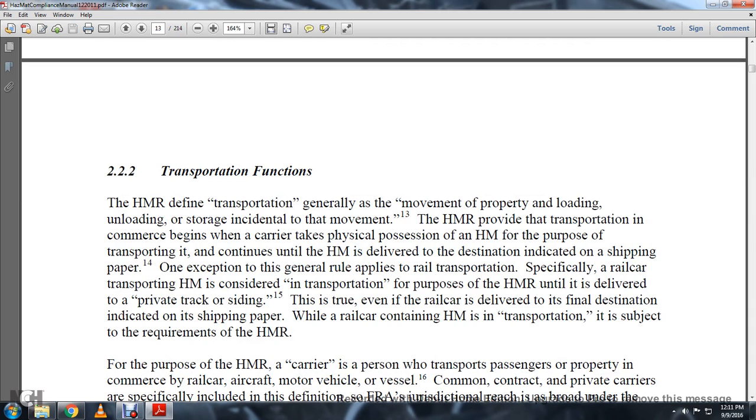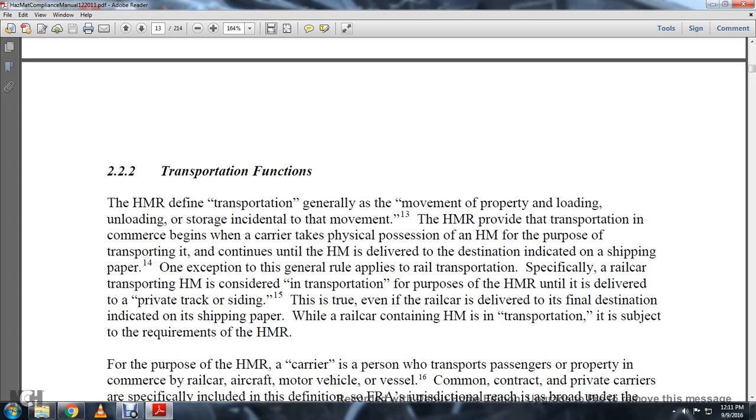2.2.2 Transportation function. The Hazmat Material Regulations define transportation generally as the movement of property, including loading, unloading, and storage incidental to the movement. The Hazmat Material Regulations provide that transportation in commerce begins when the carrier takes physical possession of the hazmat and continues until the hazmat is delivered to its destination indicated by the shipping paper.